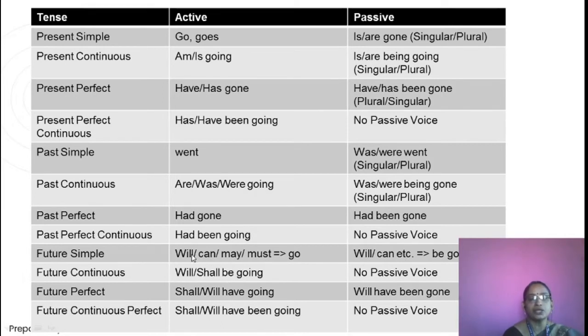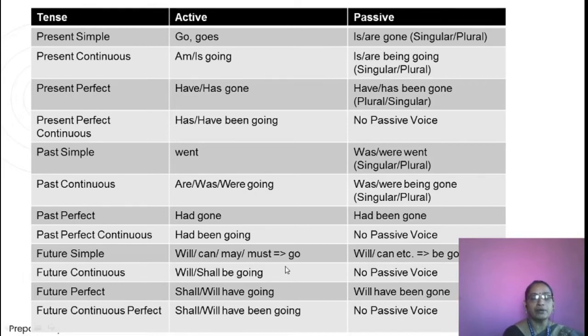In simple future, we are using will, can, may, must with go. It will be like will go, can go, may go, must go. It can be converted into passive voice like that: will be gone, can be gone, may be gone, and must be gone.